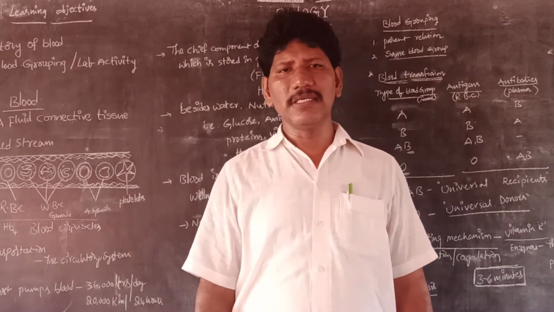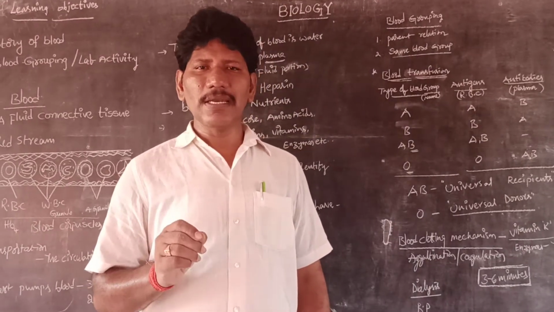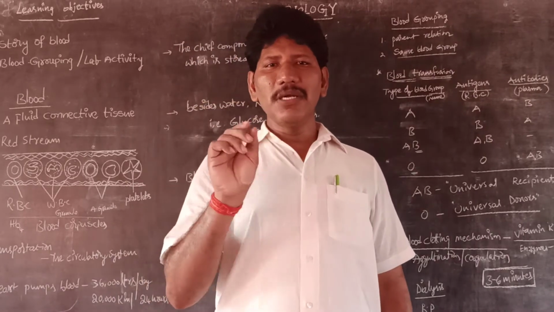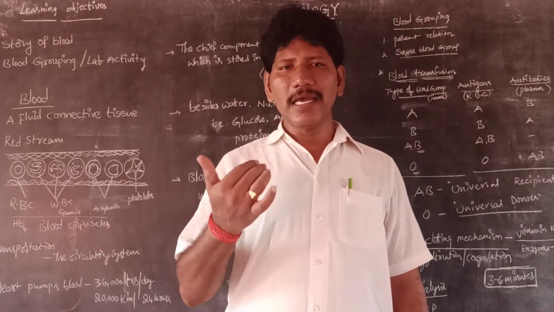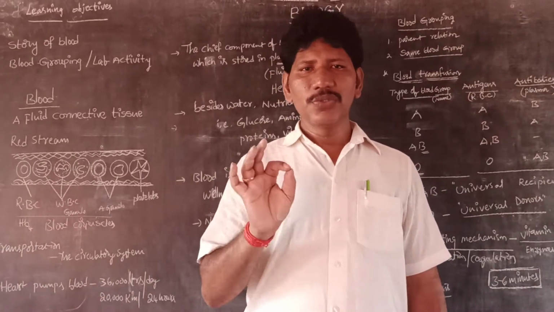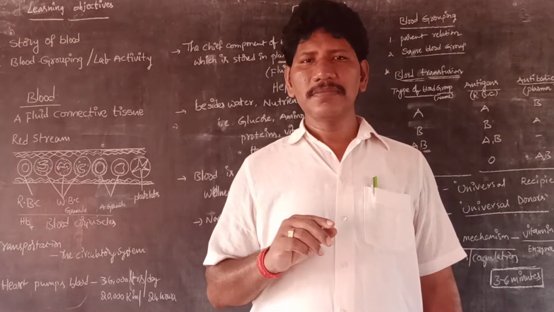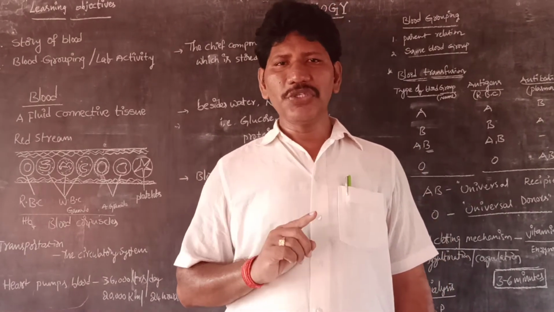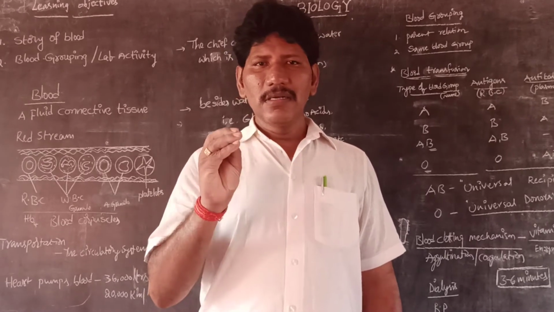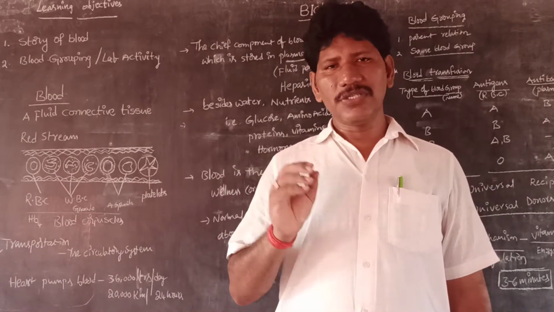The last one is blood. Blood is a fluid connective tissue. So till now we discussed animal tissues. As in plants, animals also have 4 basic types of tissues. Those are epithelial tissue, like the dermal tissue in plants. Next, connective tissue, which connects all the internal organs. Third one is the muscular tissue. Fourth one is the nervous tissue.